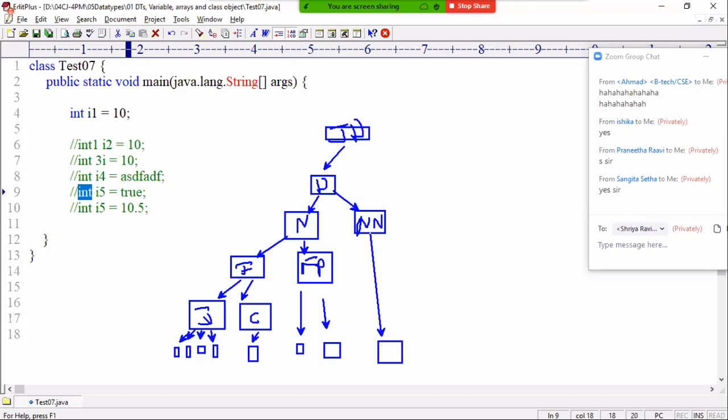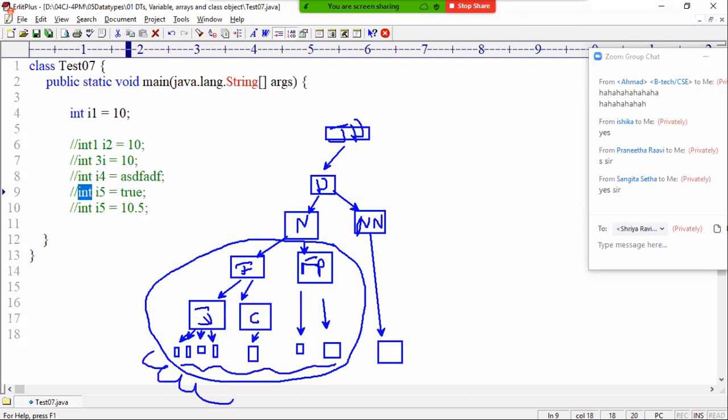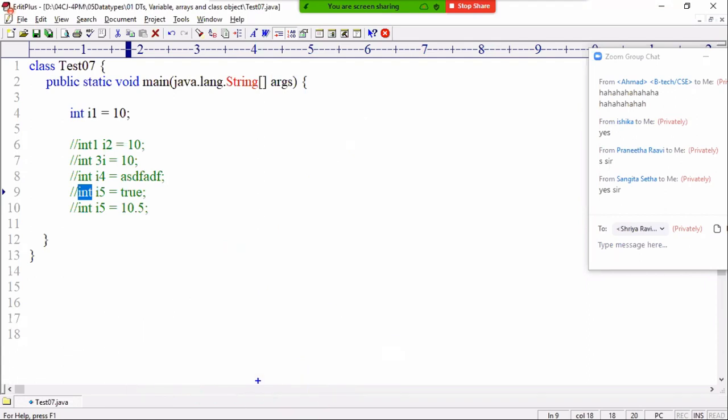Now all of you think and tell me. All these values come under one group, numeric. All these are compatible with each other. We can assign byte to any of these 7 data types, and double to any of these data types. Then what is the problem? Compatibility is not a problem, but there is a range problem.